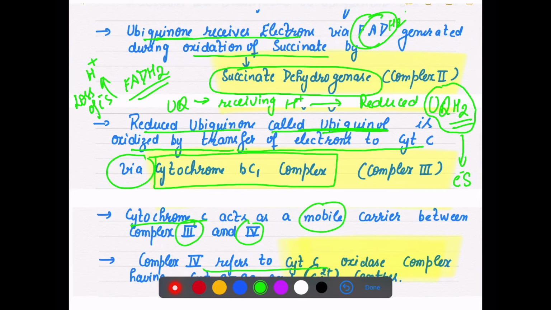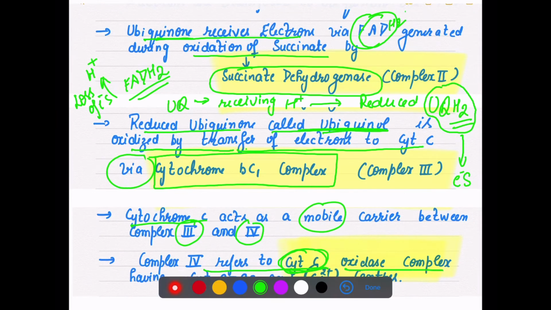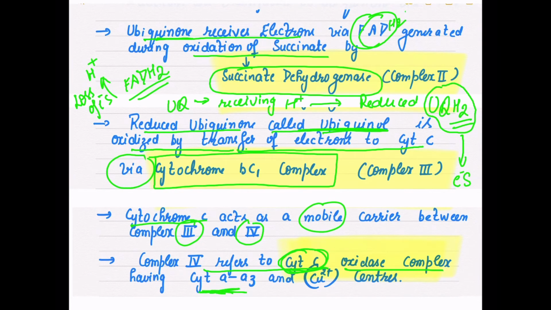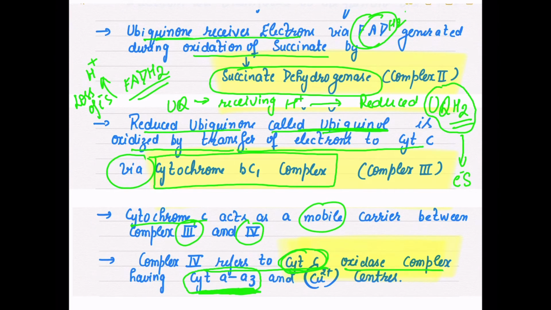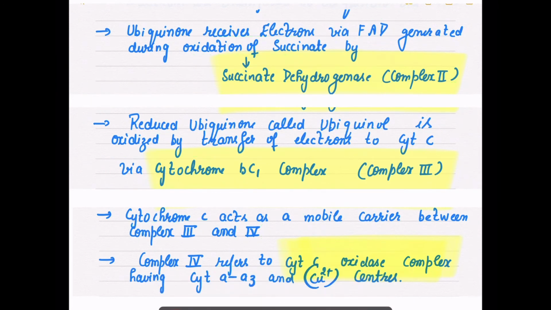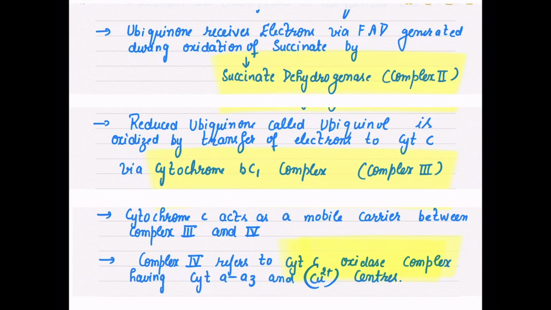Complex 4 is finally known as the cytochrome C oxidase complex, which has cytochrome A and A3. Here is cytochrome A3, which has two copper centers. This question sometimes comes: which ions are present in complex 4? It has the cytochrome C oxidase complex, and here is present cytochrome A3 with the copper centers.